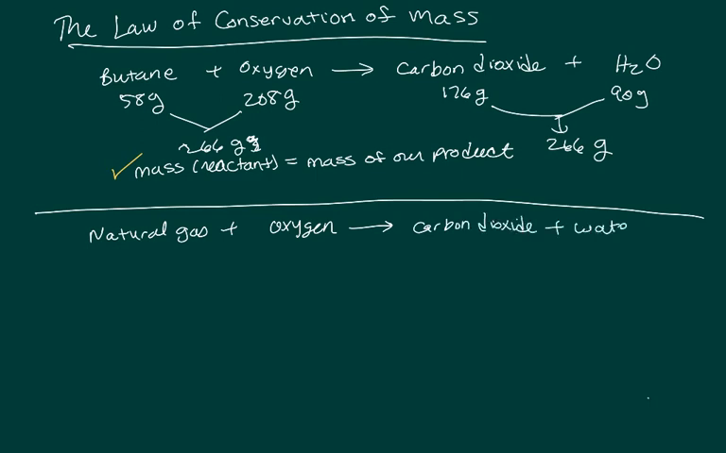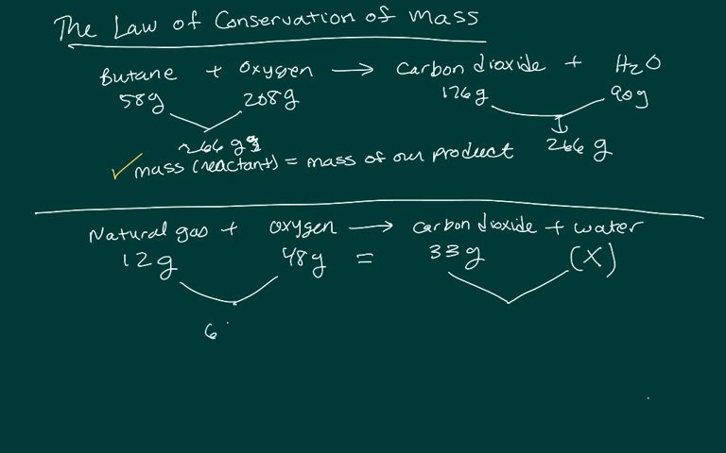and water. And we're given that there's 12 grams of natural gas and 48 grams of oxygen, and we produced 33 grams of carbon dioxide. Well, how many grams of water formed? And that is our unknown. We know that the mass of our reactants is going to equal the mass of our products. So 12 plus 48 is 60 grams, which is going to equal 33 plus x, and x, in this case, is our mass of water.